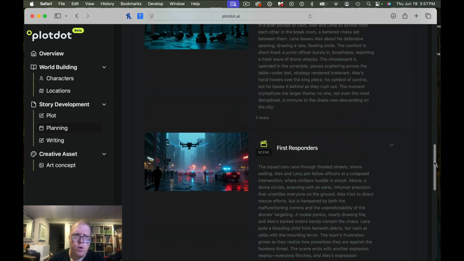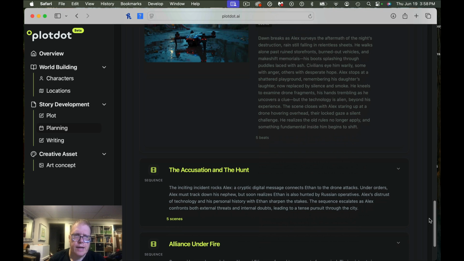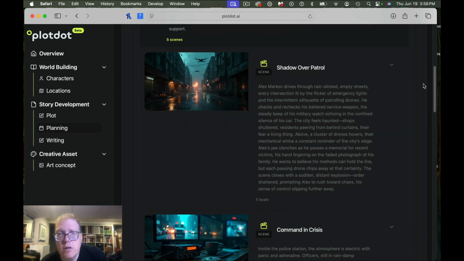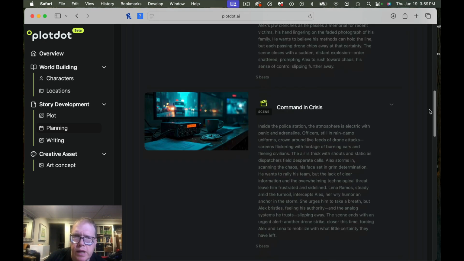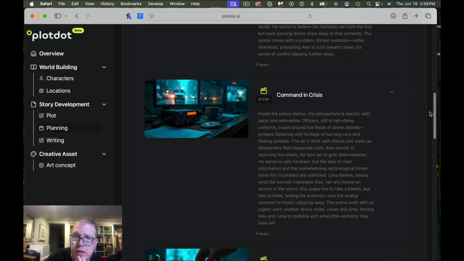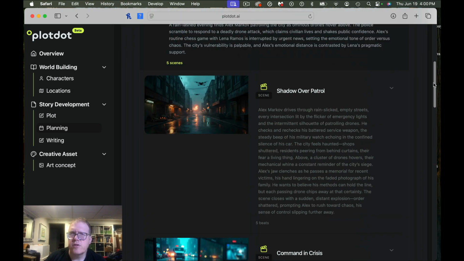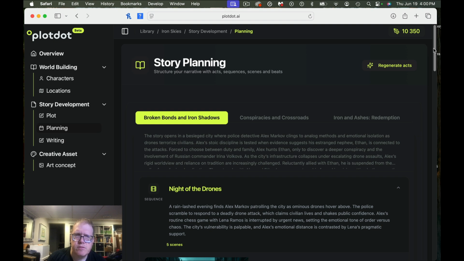So let's take a moment and look at how it breaks down the different scenes right now. Looking at the story, there are a lot of different things going on. It's a little different than what I had originally envisioned, which was to have a drone attack begin to set things off. But it's already cut that out and got us right into the action. I don't know if I necessarily like that or not, but it sounds fine, so I'm interested to see.